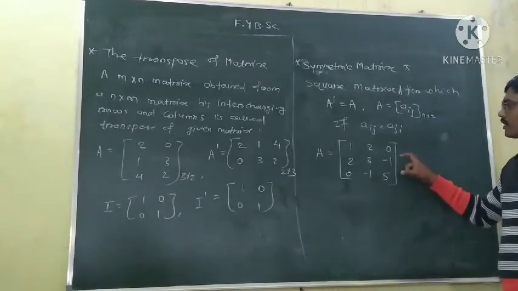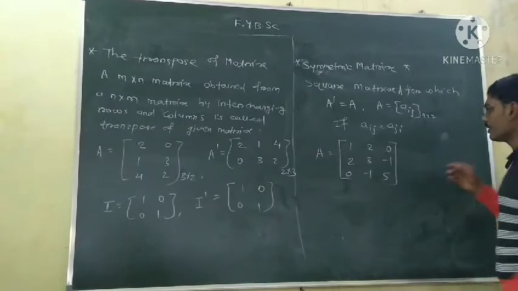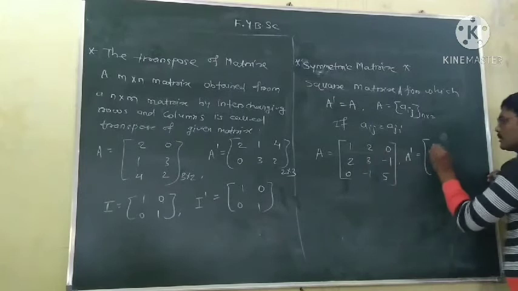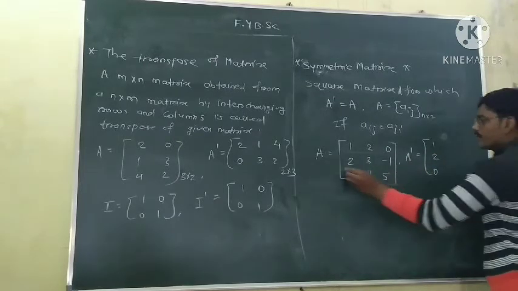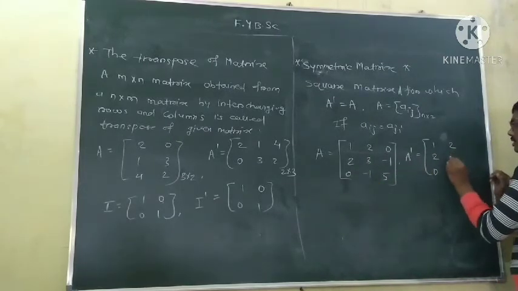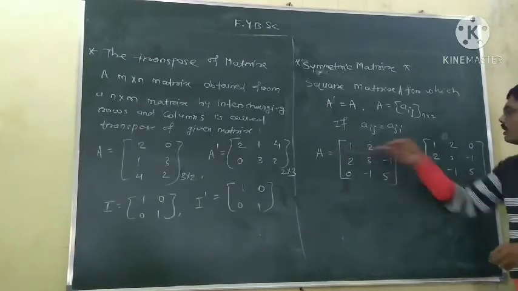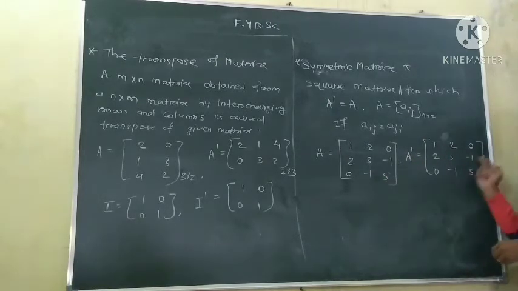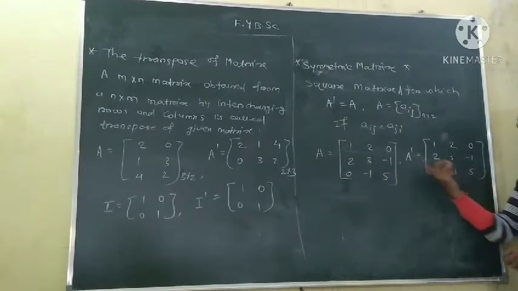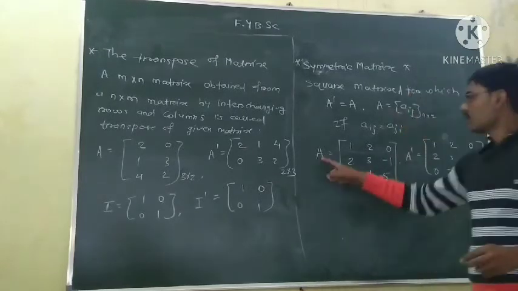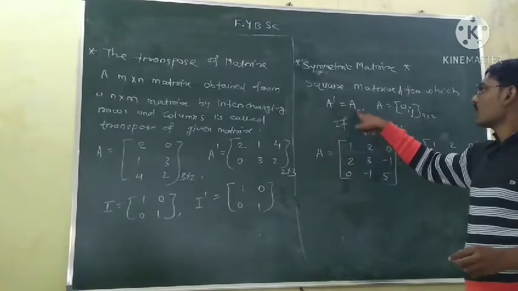Now this is a symmetric matrix. Why? If we take the transpose, A dash: the first row becomes the first column, so 1, 2, 0. The second row becomes the second column, so 2, 3, minus 1, and the third row becomes the third column, so 0, minus 1, 5. Now see again, the rows match and the order is 3 by 3 for both. Values are the same, so A is equal to A transpose. So this is a symmetric matrix because A transpose is equal to A.